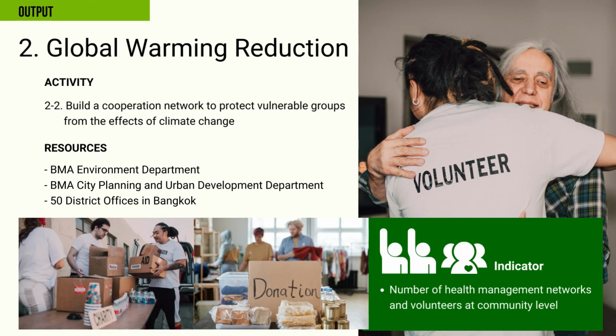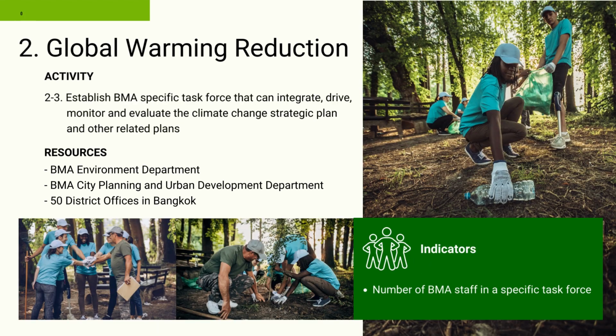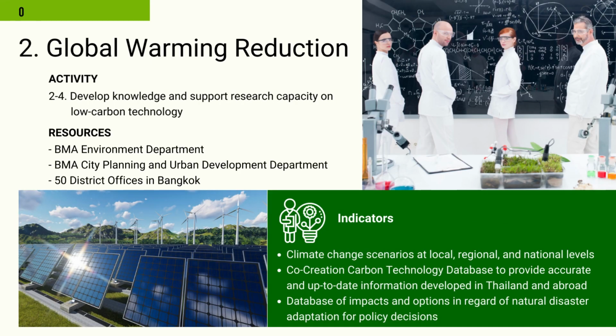The second activity is to build a cooperation network to protect vulnerable groups from the effects of climate change. The indicator is number of health management networks and volunteers at community level. The third activity is to establish BMA-specific task force. The indicator is number of BMA staff in a specific task force.